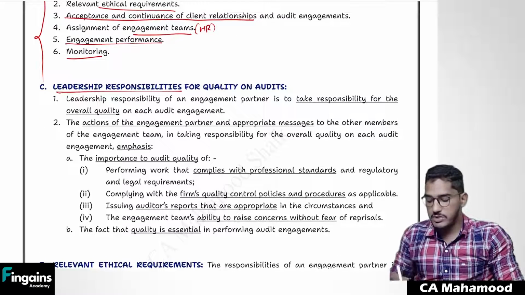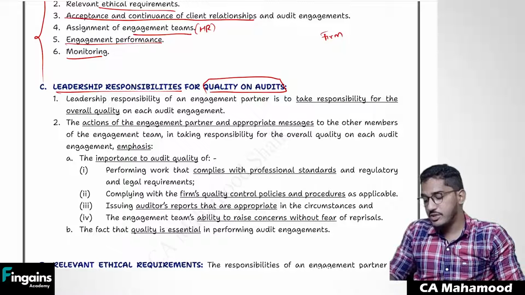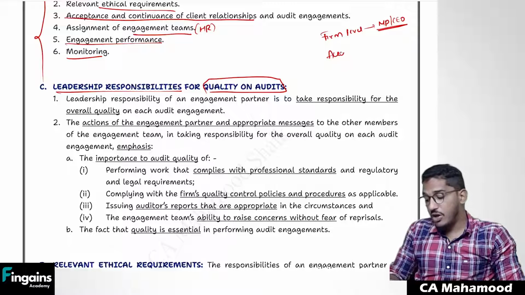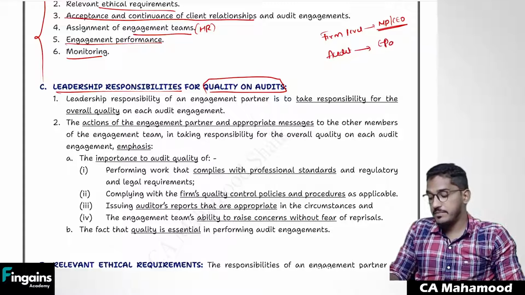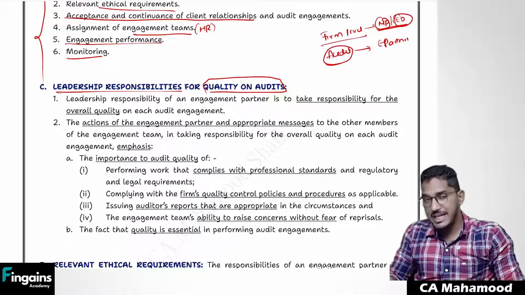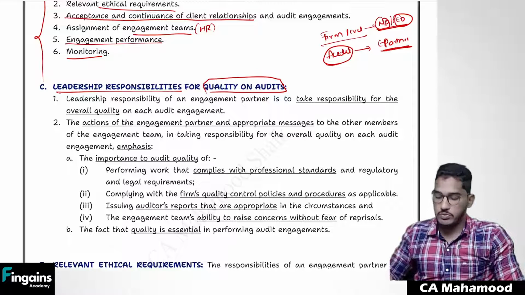Now, talking about leadership responsibility, who should come forward and take the leadership responsibility? At the firm level, in SQC1, I told, either the firm's managing partner or CEO should come forward and take the leadership responsibility for the entire firm. Now, at the audit level, who should come forward? Engagement partner. At the firm level, managing partner or CEO will take the leadership responsibility. At the audit engagement level, engagement partner should take the leadership responsibility.